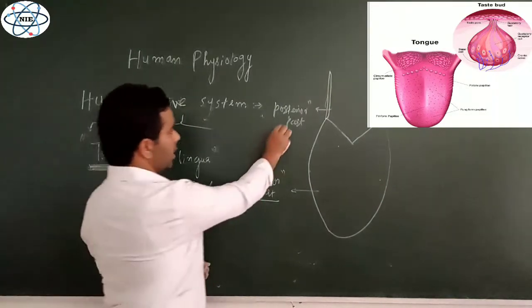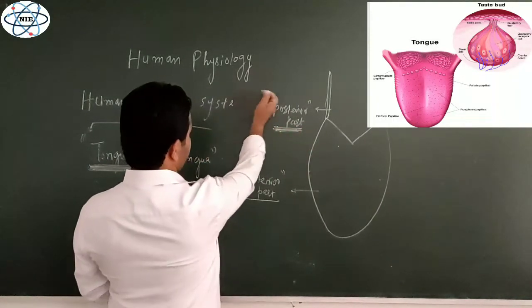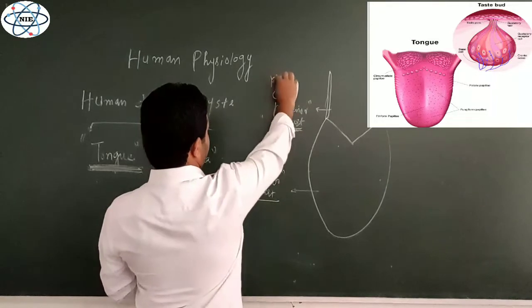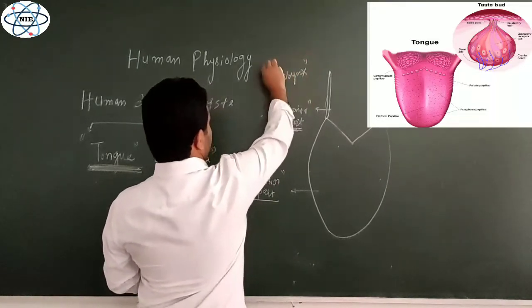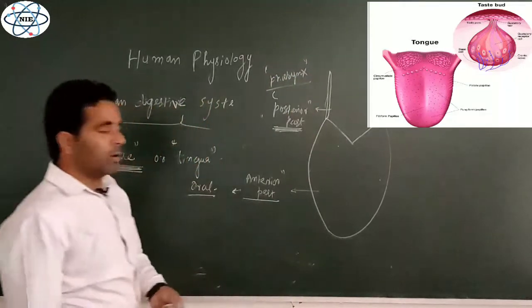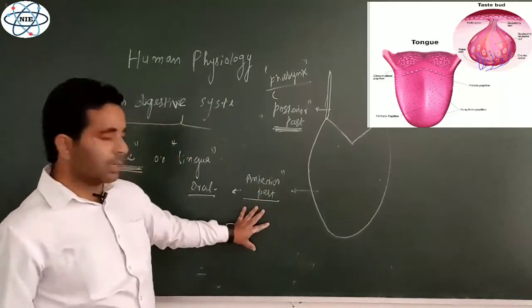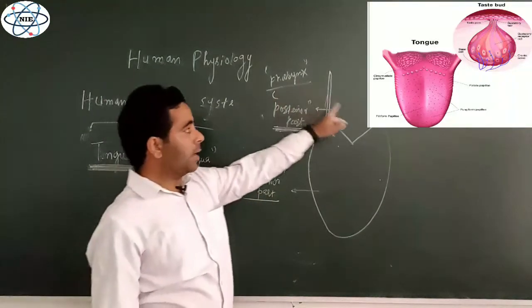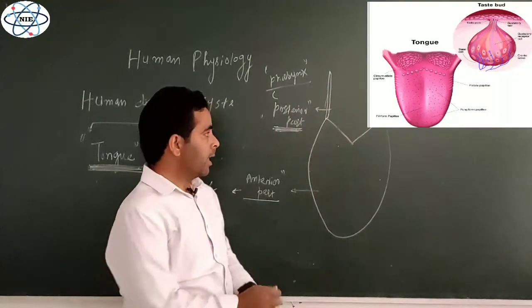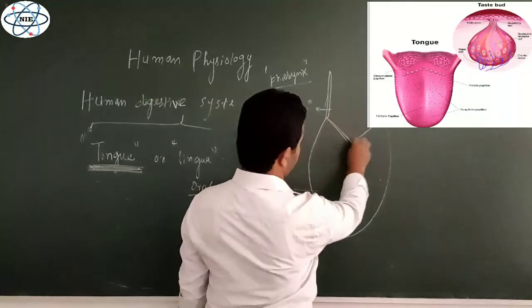And this posterior part is lying in the pharynx. It is present in the pharynx part, throat part. So that is why you can say this is the pharyngeal part of the tongue. So the tongue has an anterior part which is lying inside the mouth, oral cavity, called the oral part of the tongue, and another part, the pharyngeal part, that is lying in the pharynx.